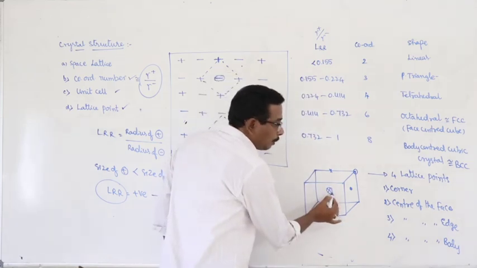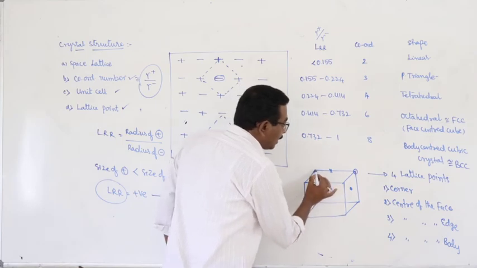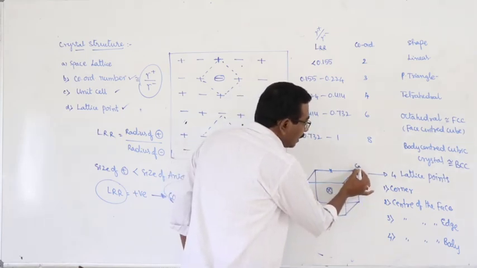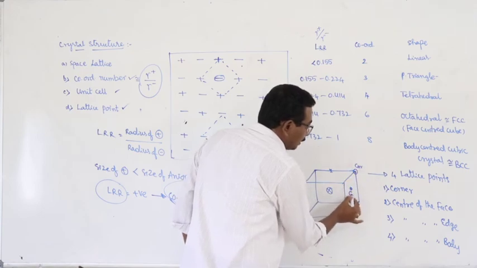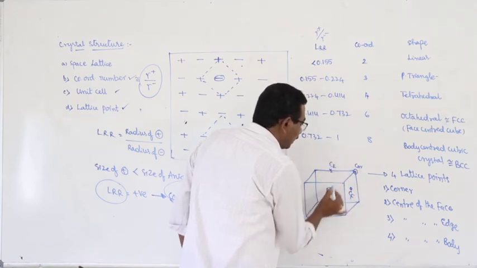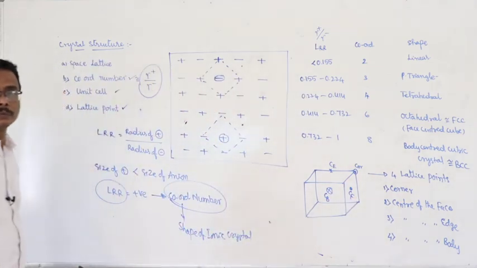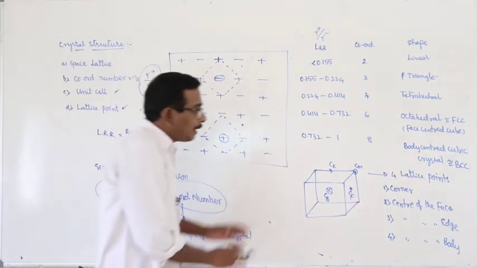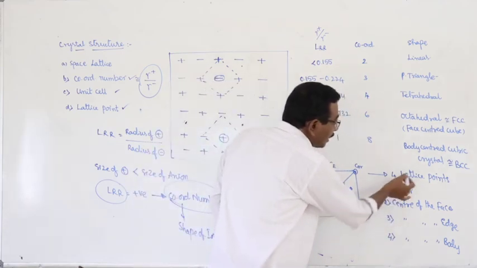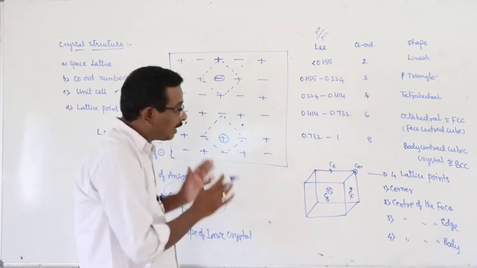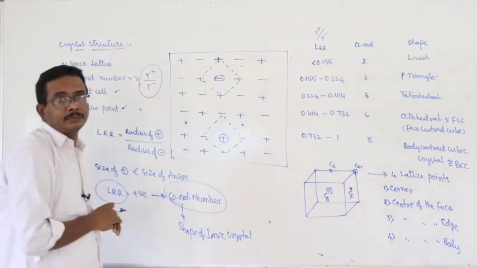This is center of the body, this is the center of edge, and this is center of face. This is corner. These are the 4 different lattice points that are present in a unit cell.